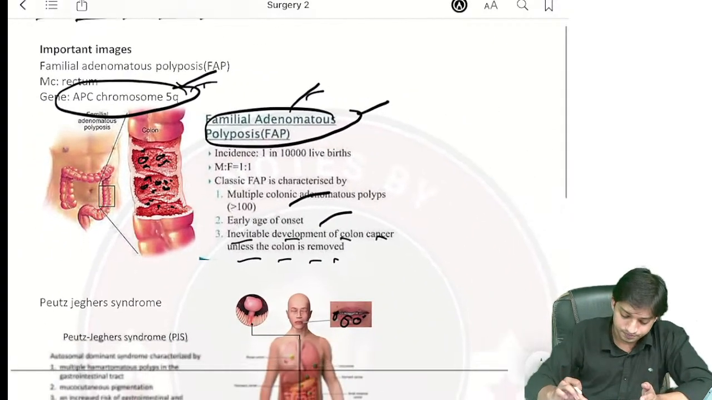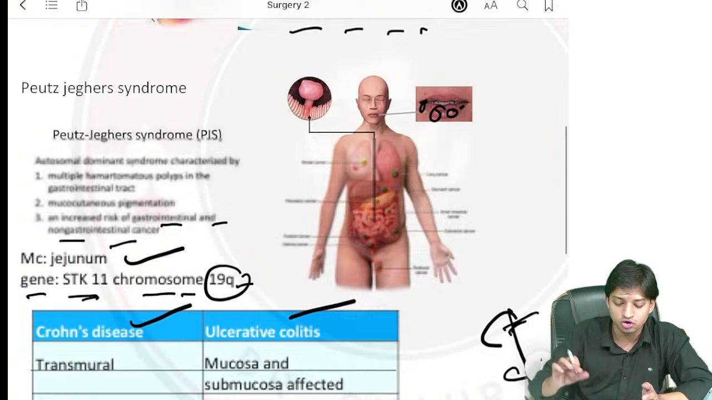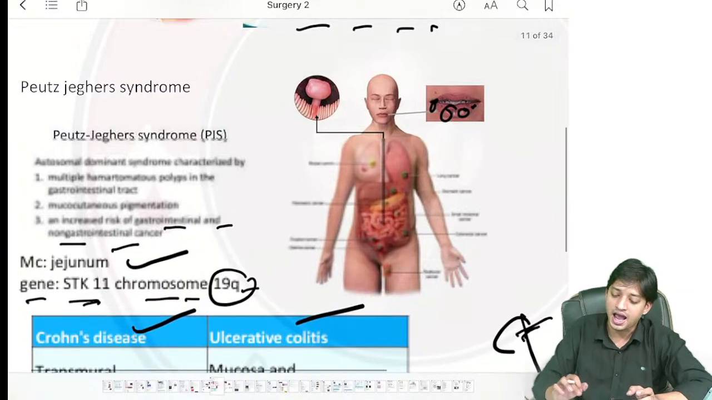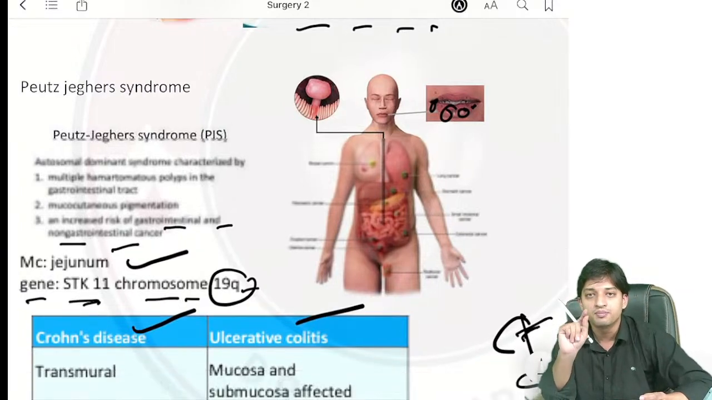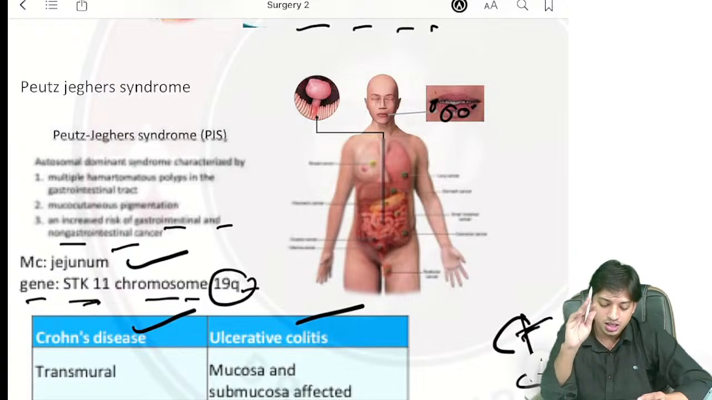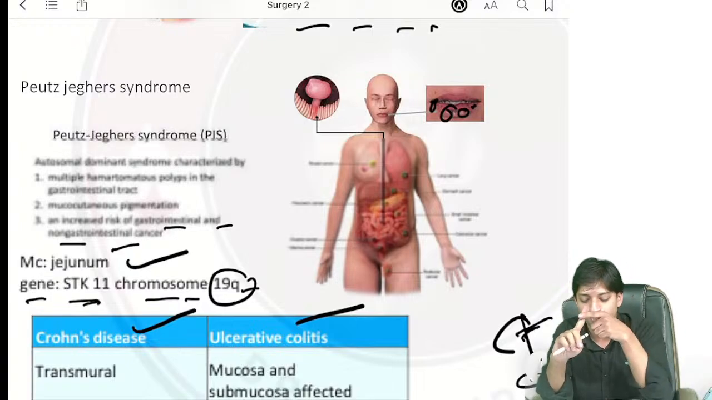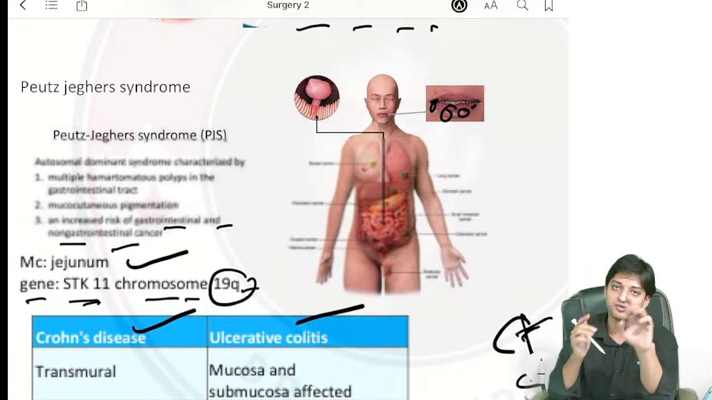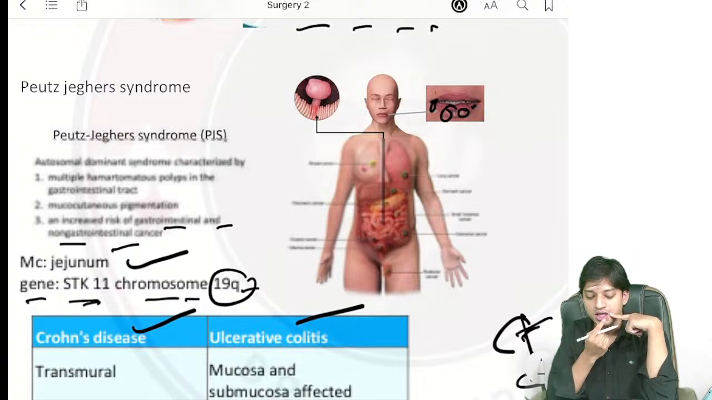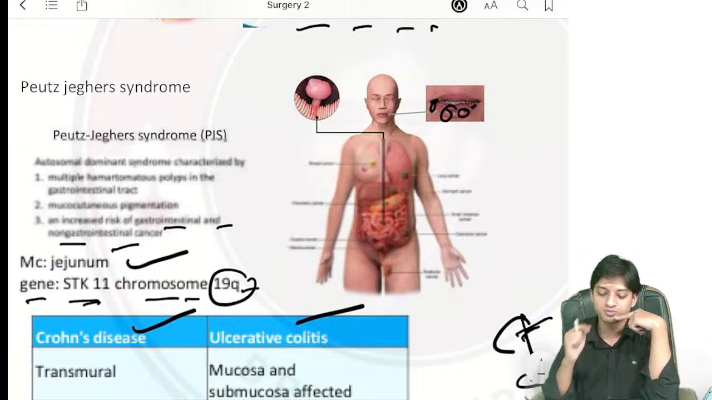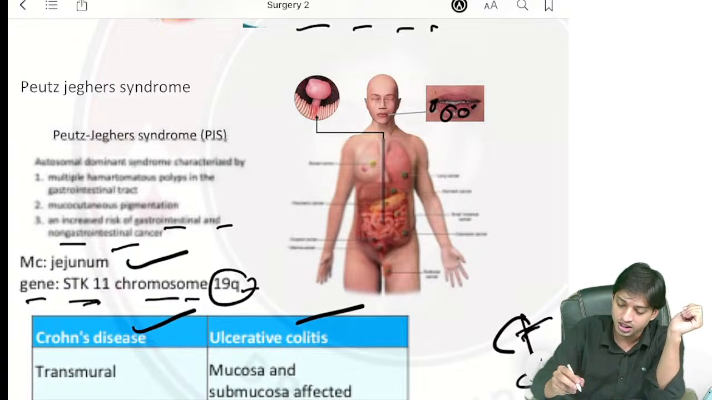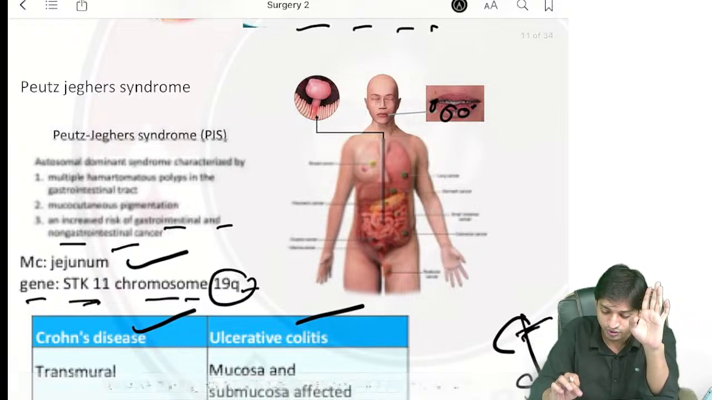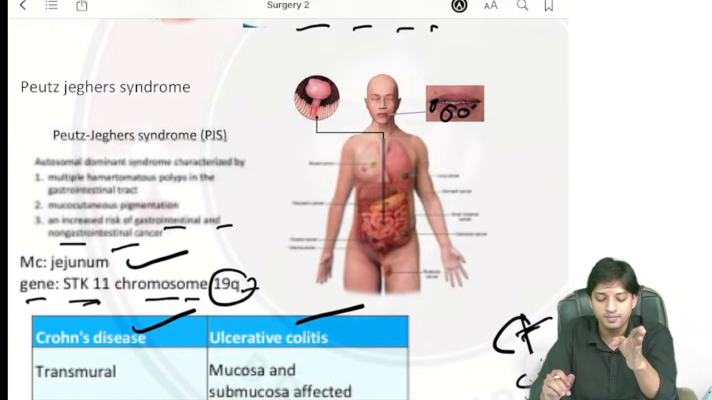right? Now, come here to Peutz-Jeghers syndrome. Peutz-Jeghers syndrome they have also asked you. This is also an autosomal dominant syndrome, right? And in Peutz-Jeghers syndrome also polyps will be there. But the key point in the question will be hamartomatous polyps. That is the first key point. Or if they give you an image, they will tell you mucocutaneous pigmentation will be there. That means pigmentation along the skin and the mucous membrane. So mucocutaneous pigmentation you will find in Peutz-Jeghers syndrome, right? That is a different point you can look for, and the polyps will be of hamartomatous type.